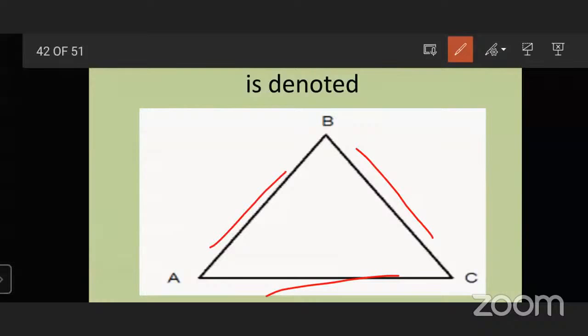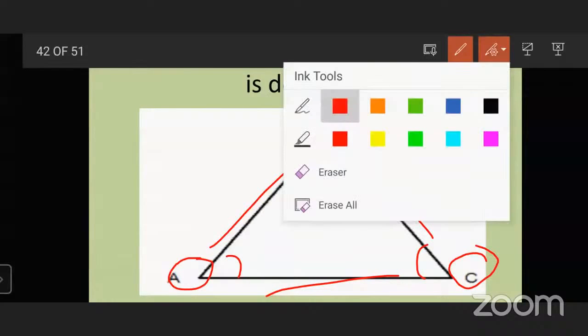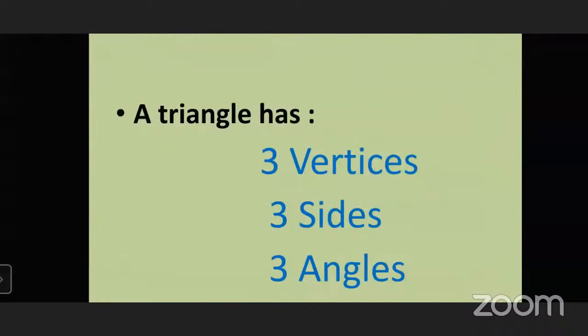And three angles also: angle A, angle B, and angle C. So a triangle has three vertices, three sides, and three angles.